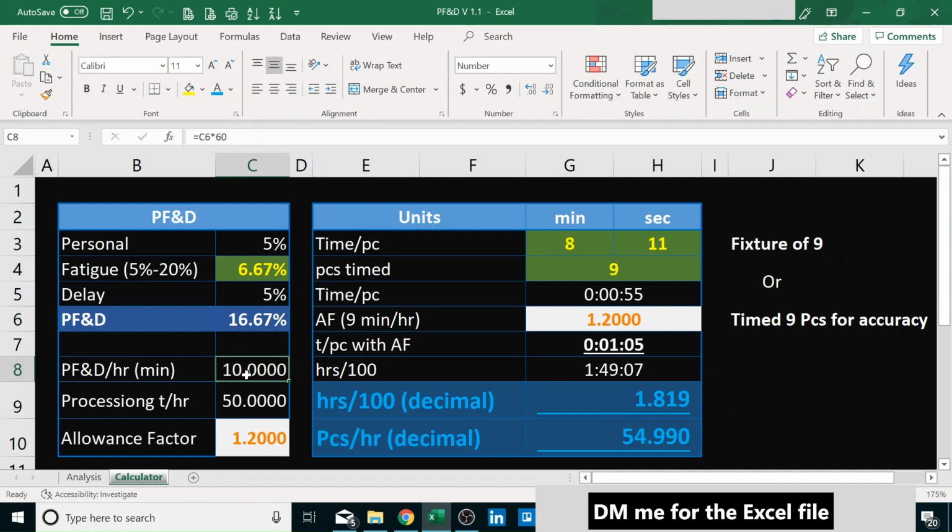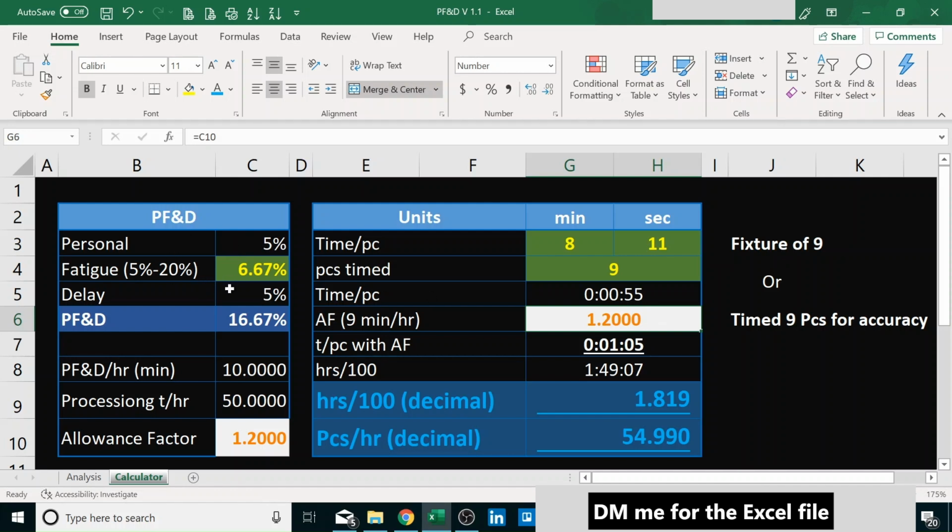So 10 minutes PF&D, 50 minutes processing, allowance factor is 1.2, as we saw in the examples in the other tab. So now this 1.2 comes here, ties into the second part of the calculator.